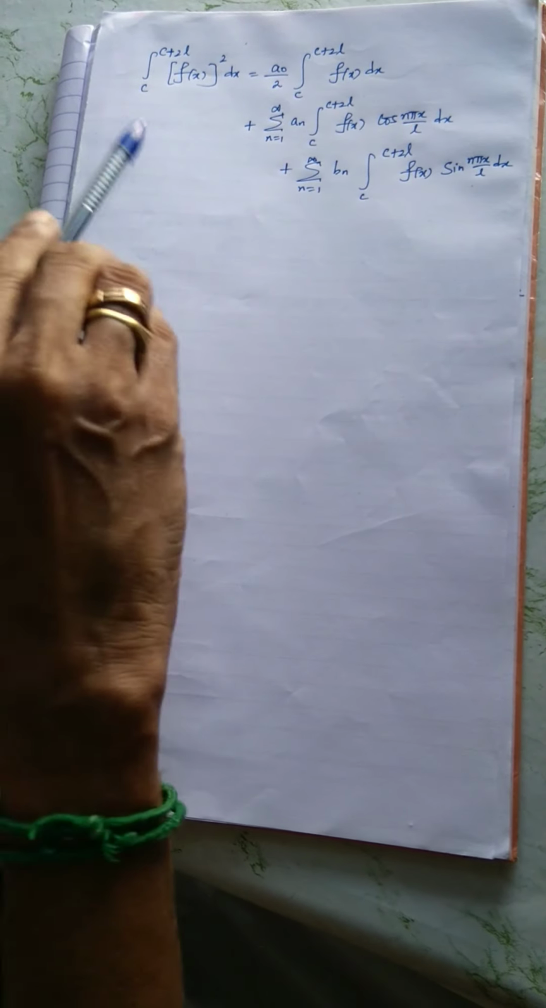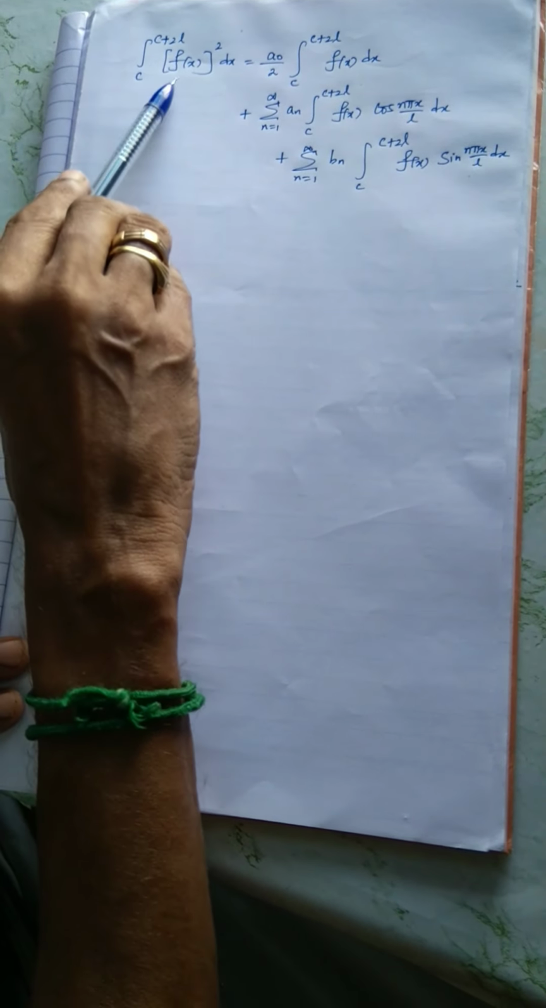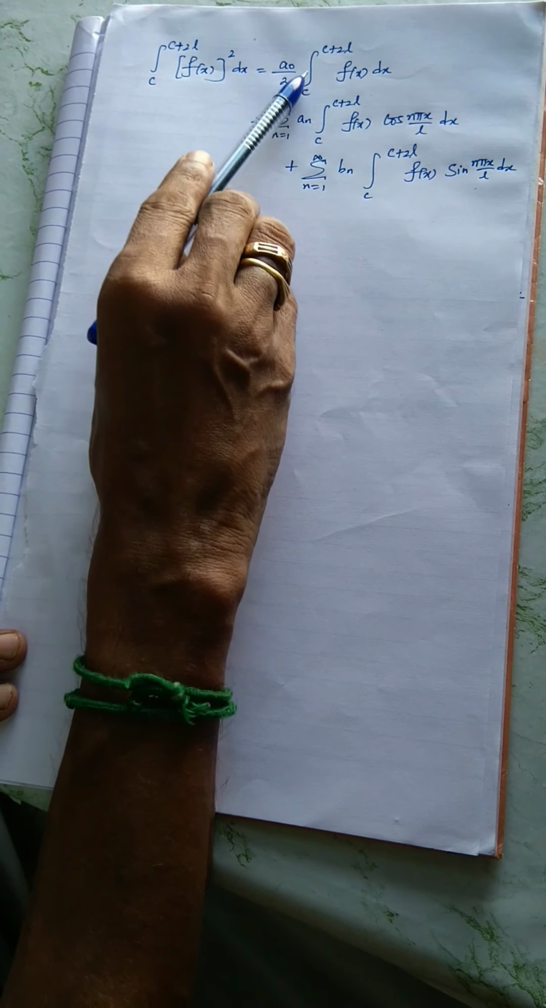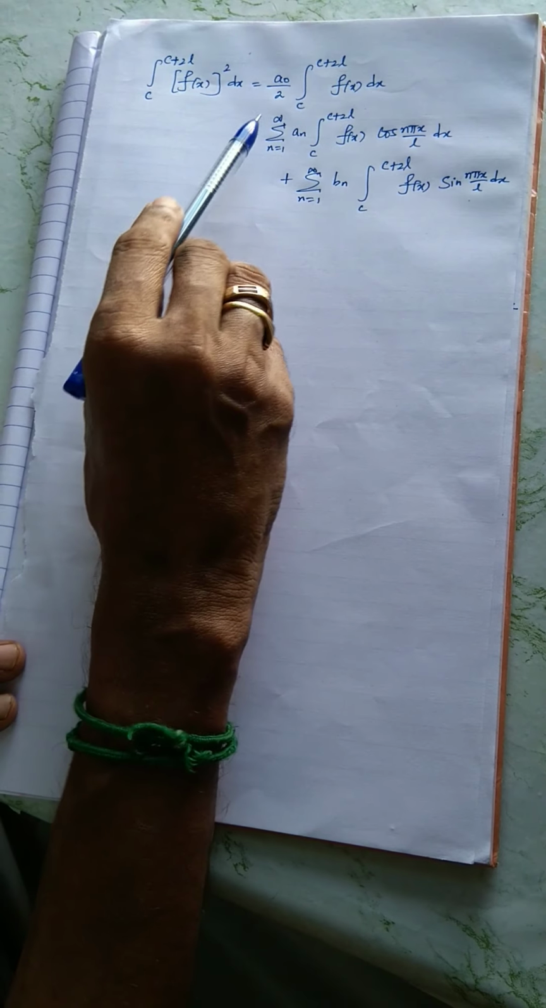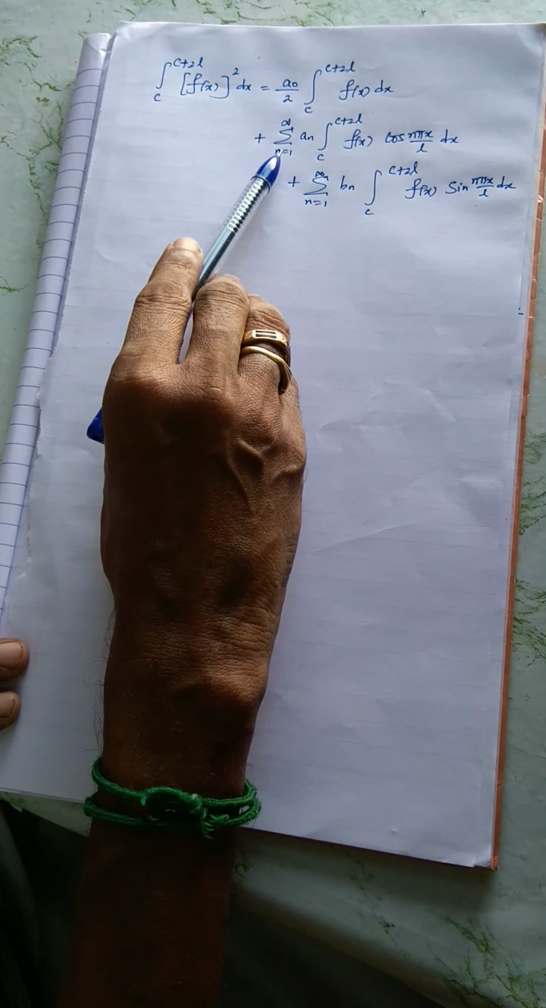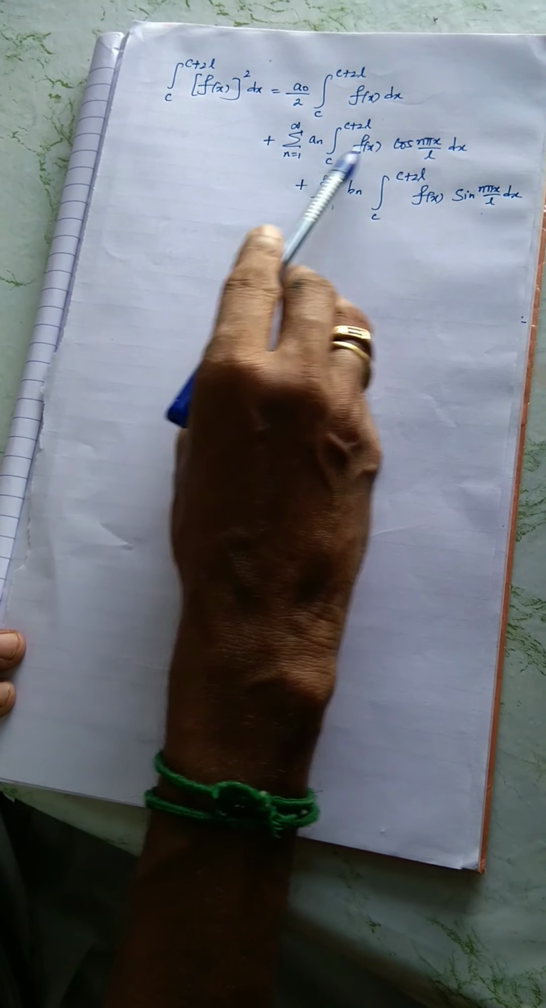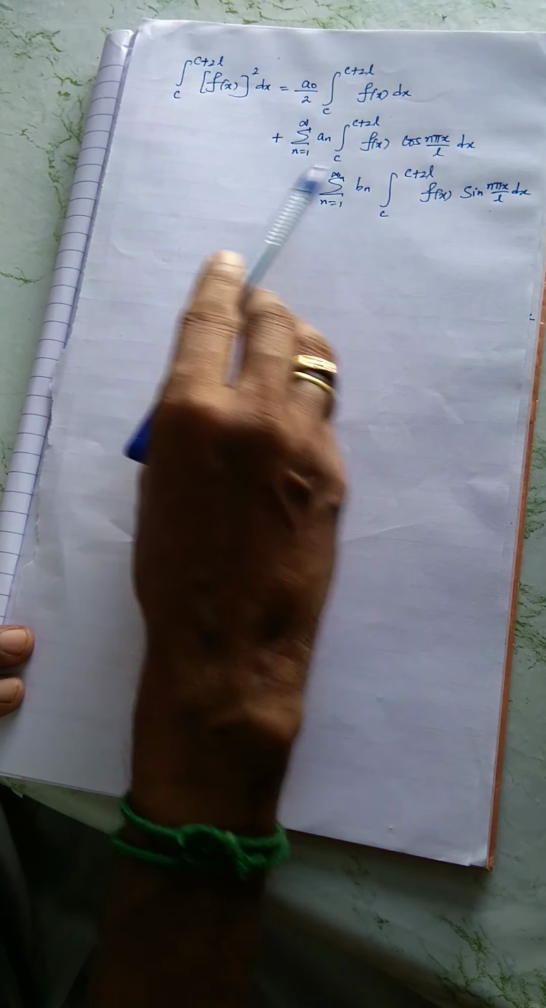So you know very well, I'll repeat once again. Integral c to c plus 2l f of x whole square equal to a naught by 2 plus integral c to c plus 2l f of x dx plus sigma n equal to 1 to infinity a n, just integral symbol followed by this function. Same way, I am splitting up into two different summations.